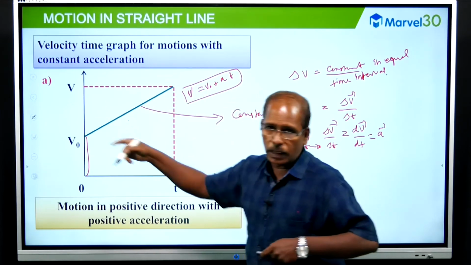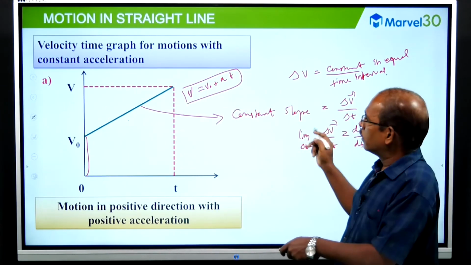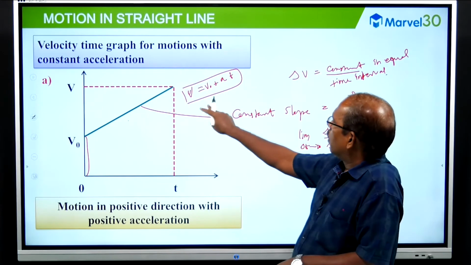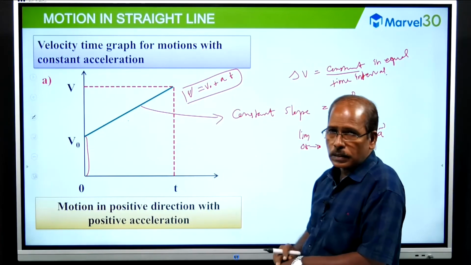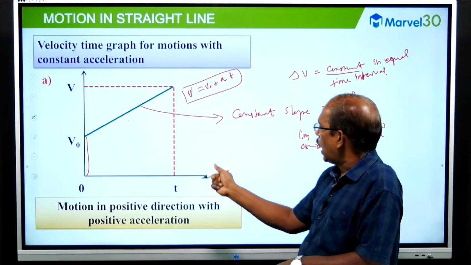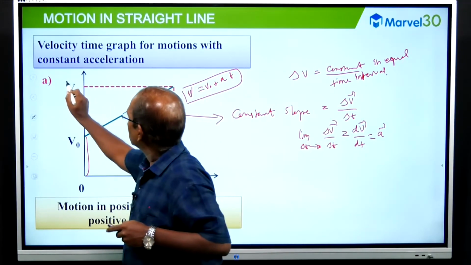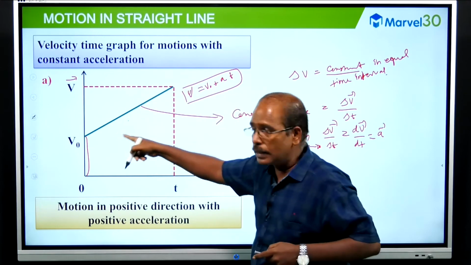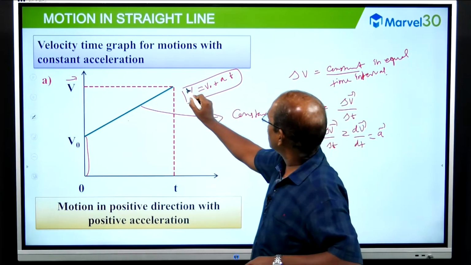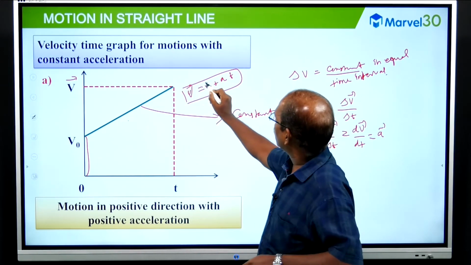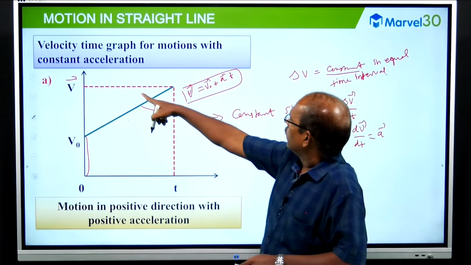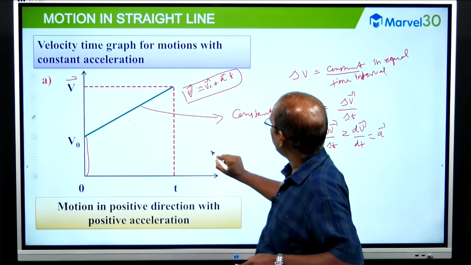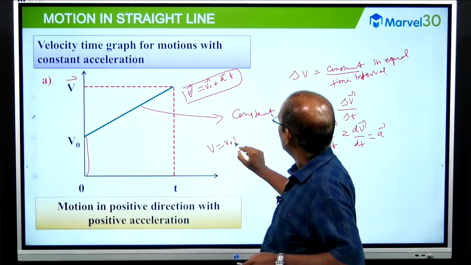With the help of the graph, we have got the mathematical form of the straight line drawn between the two variables, speed and time. If it is vector velocity and time, then the vector v equals v naught plus vector a times t, and without the vector symbol we can write v equals v naught plus at.